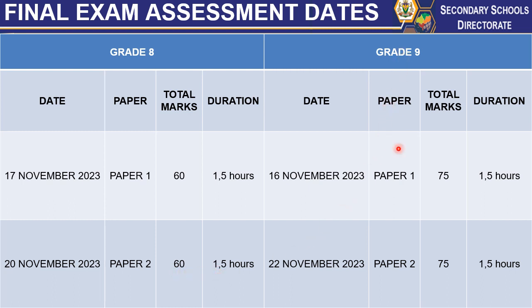Now in grade 9, the first paper will be written on the 16th of November. Mark allocation is 75 marks and the duration is 1.5 hours. Paper 2 for grade 9 will be written on the 22nd of November. Mark allocation is at 75 marks and the duration is at 1.5 hours.